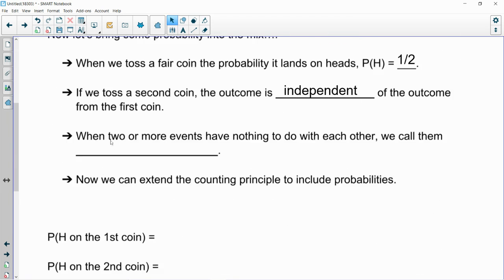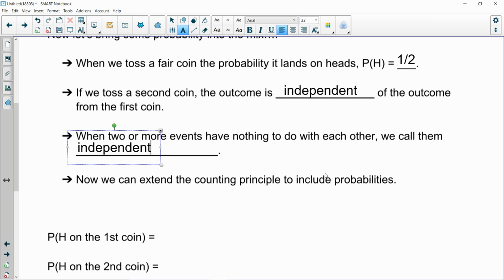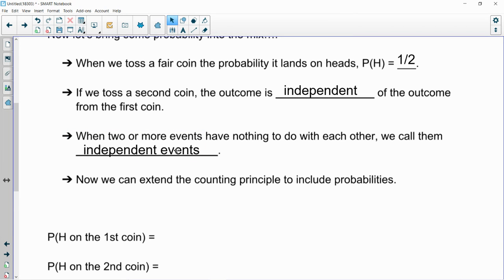That's because these two events have nothing to do with each other. Absolutely nothing to do with each other. The first coin, whether we get heads or we get tails, does not change the probability of us getting heads or tails on the second coin. So we refer to these events as independent events. One does not affect the other. And as long as our events are independent, we can use the counting principle. So I want to make that very clear right off the bat.